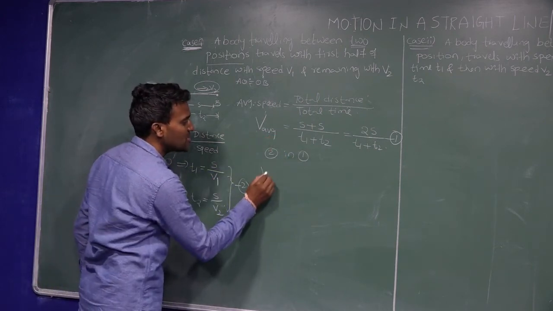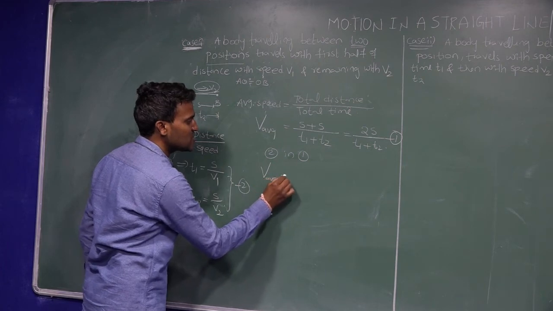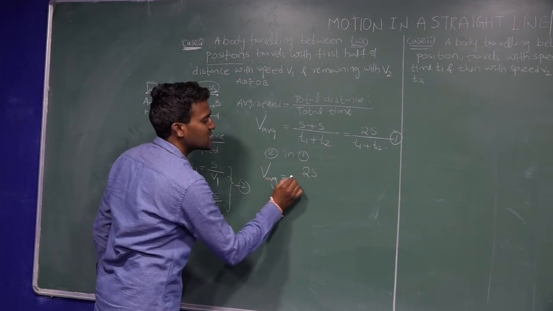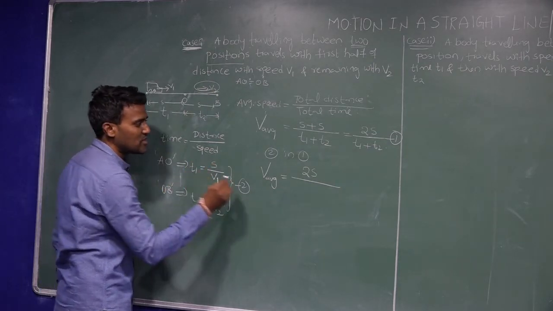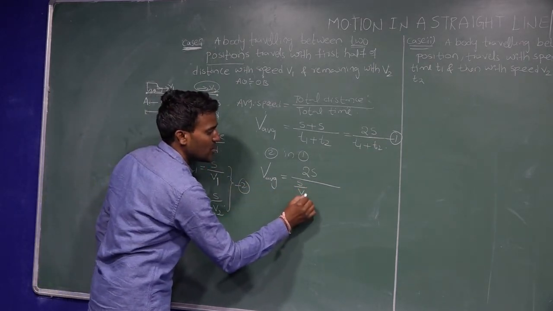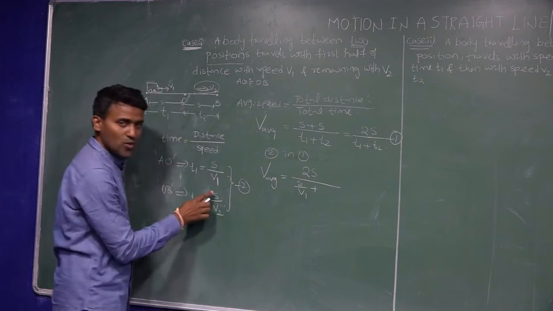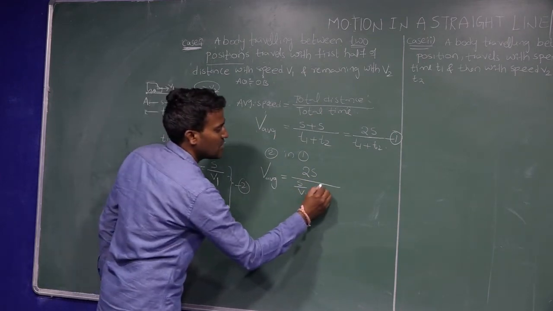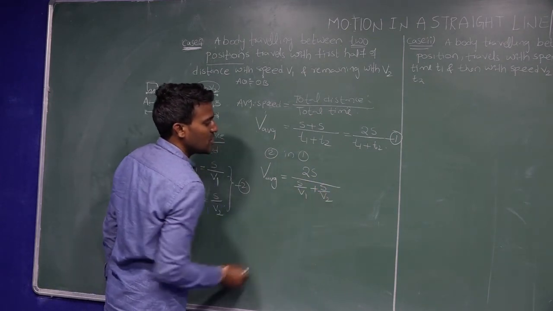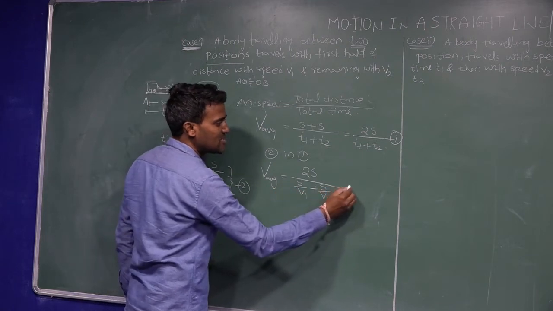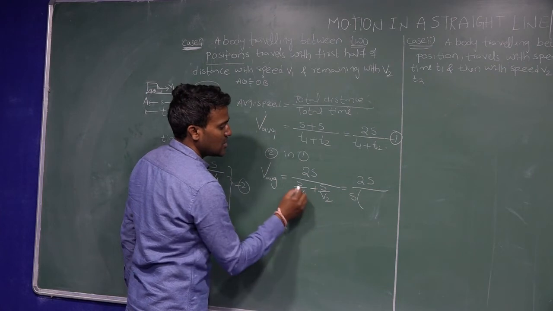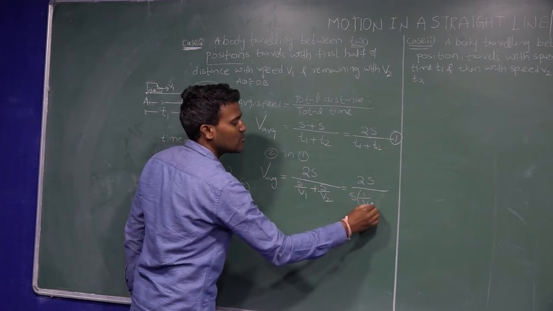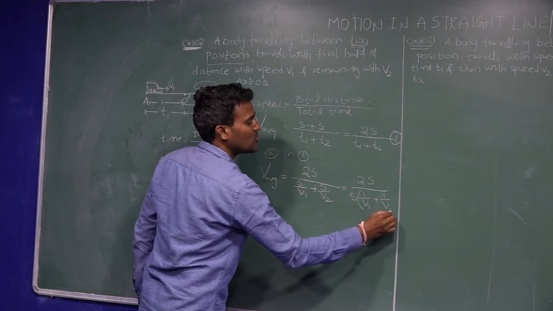So average speed is equal to 2s divided by t1 plus t2, where t1 is equal to s by v1 and t2 is equal to s by v2. Now I can take s common: s times 1 by v1 plus 1 by v2.